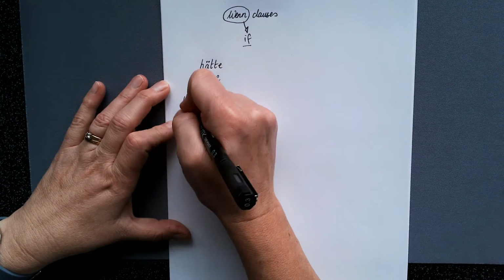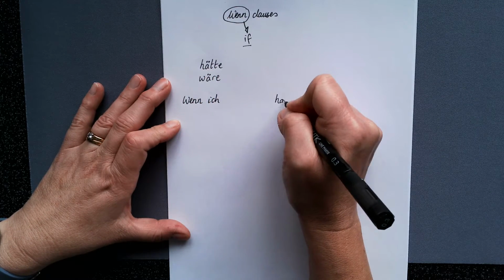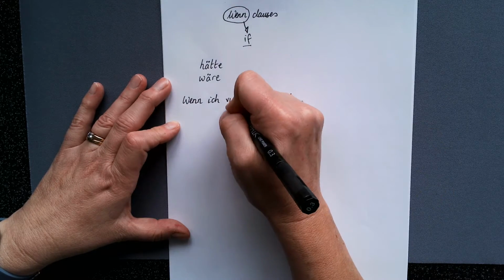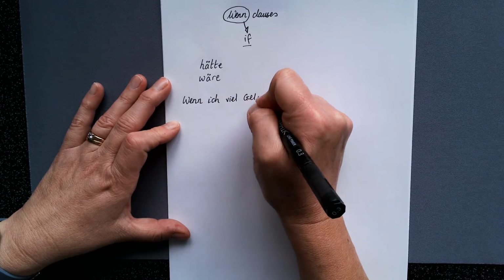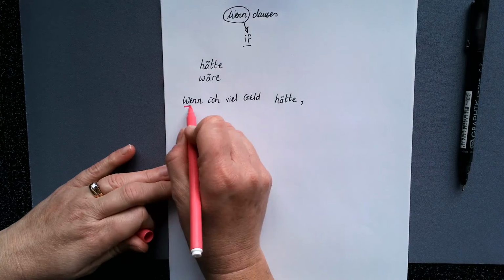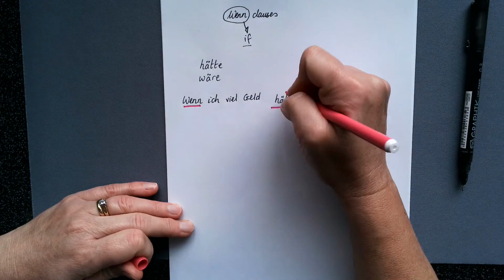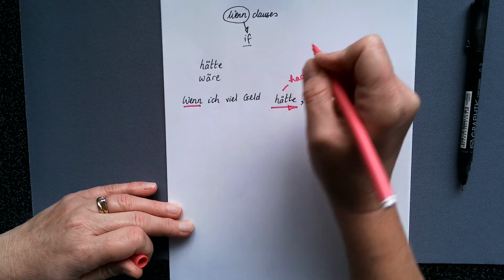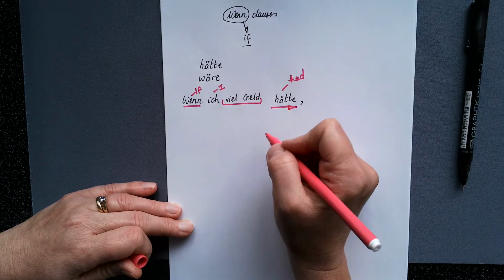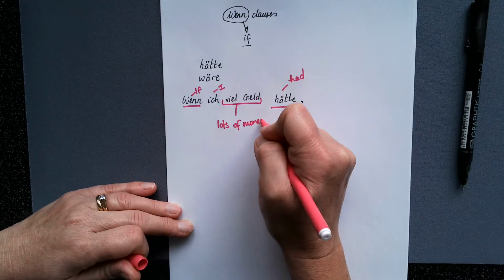And what you're basically saying is, wenn ich and then hätte sent to the end, you're saying if I had. And for example, wenn ich viel Geld hätte, so if I had lots of money, all right? So the wenn is sending that verb to the end because it's subordinating. And this hätte, so if I had, the thing that you would have had a lot of goes in the gap. In this case, it's lots of money. Okay?